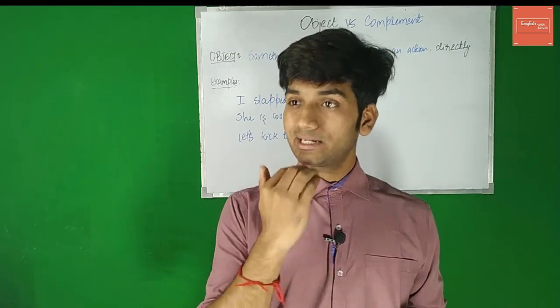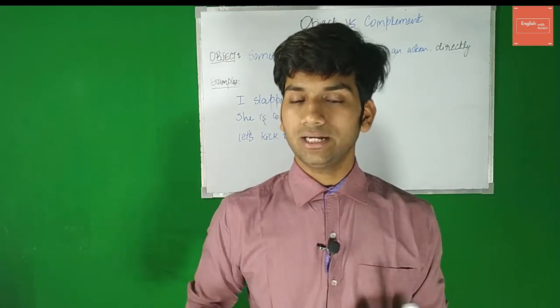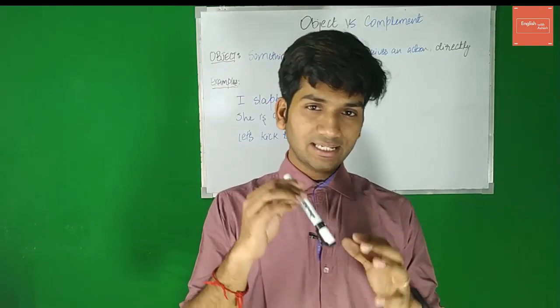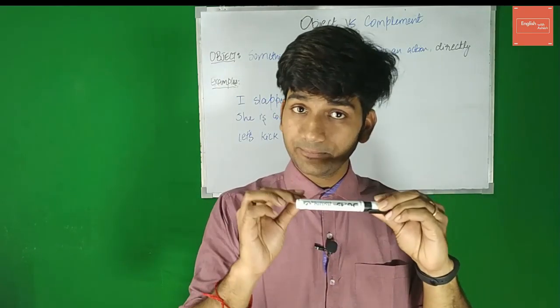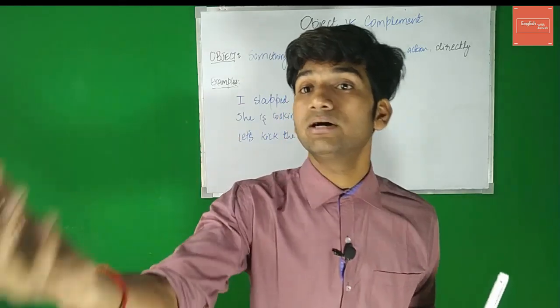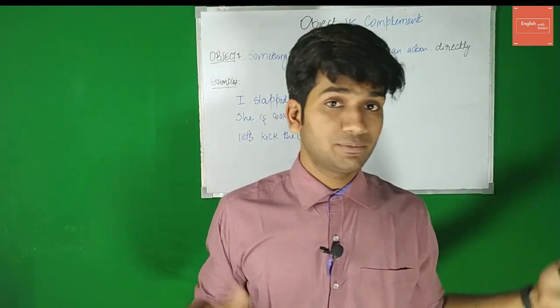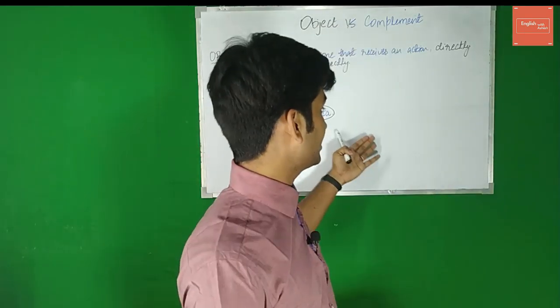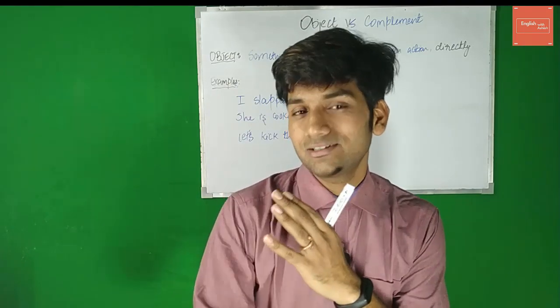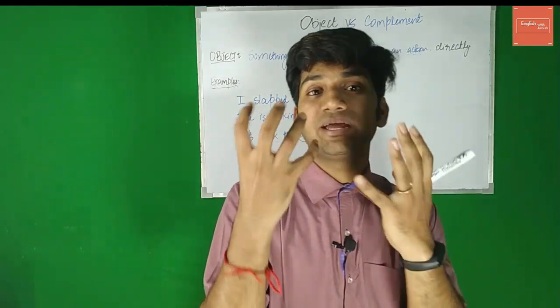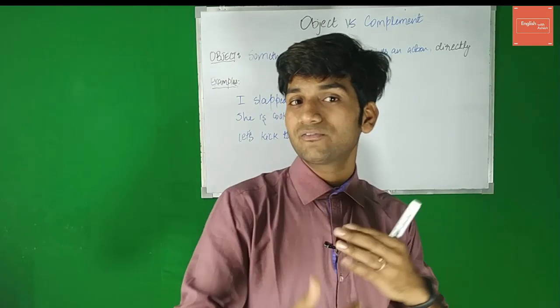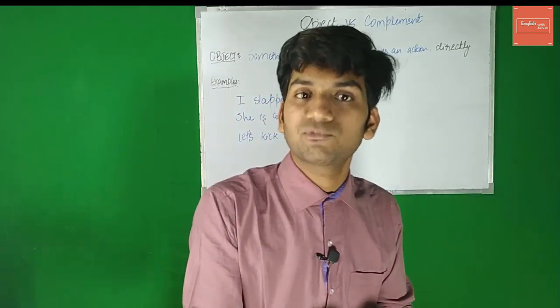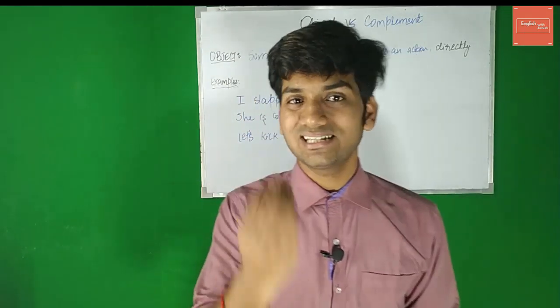Let's suppose I kiss, which I generally don't, or maybe I do. I'm not going to tell you that. Let's suppose I kiss. So I can kiss something. I can kiss this marker, which I'll not do. I can kiss somebody, maybe my mother, maybe my father, brothers, anybody. I can kiss anything or anybody, or maybe I can kiss this board. So whosoever or whatsoever I kiss becomes the object, right? The action of kissing is acted upon that thing or person. That's how easy it is to understand an object.